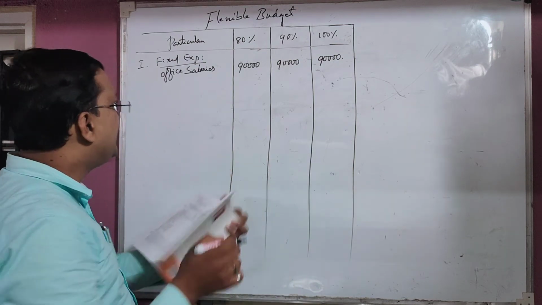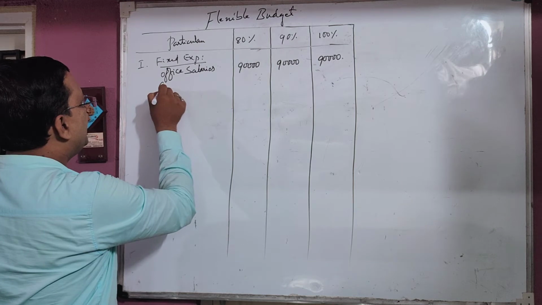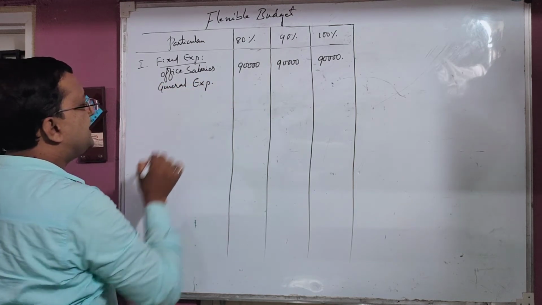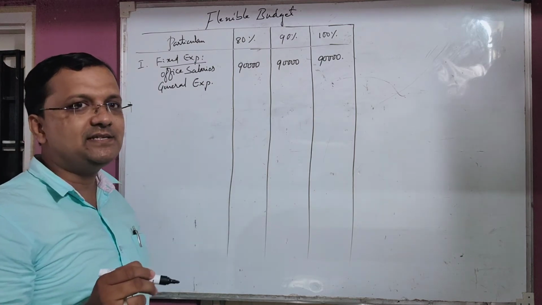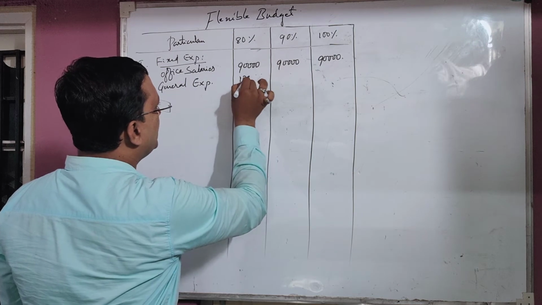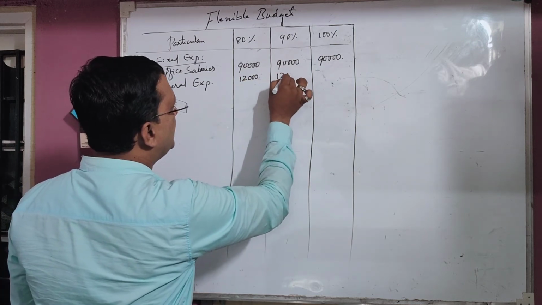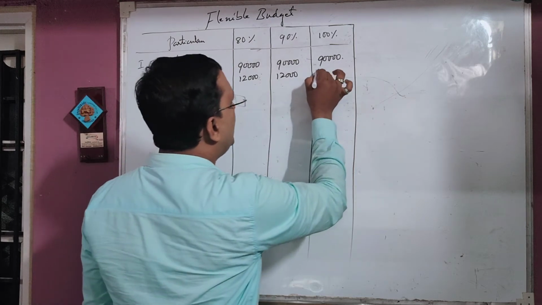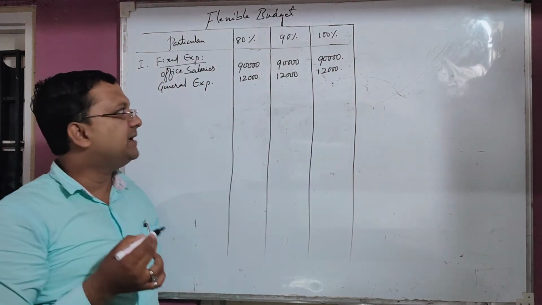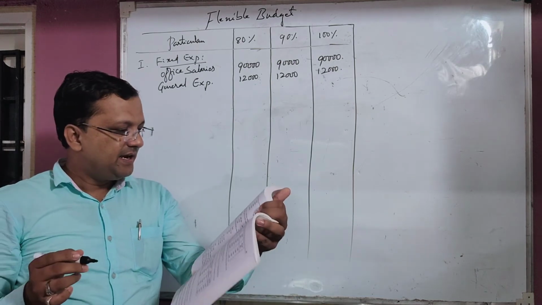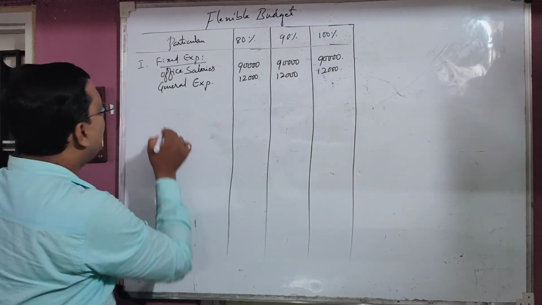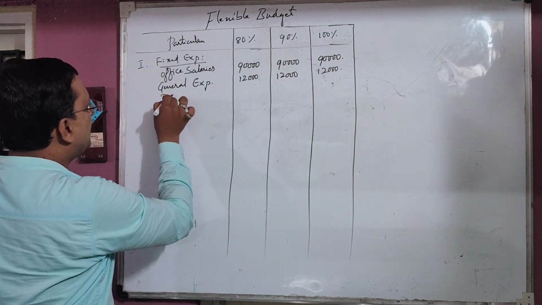Then the second point, general expenses: 2% of sales, sales is 6 lakh rupees, so 12,000. Here also 12,000, and the last also 12,000. Irrespective of level of output, the fixed expenditure remains constant. Next, depreciation. This is also fixed. Depreciation of 7,500 rupees has been given.